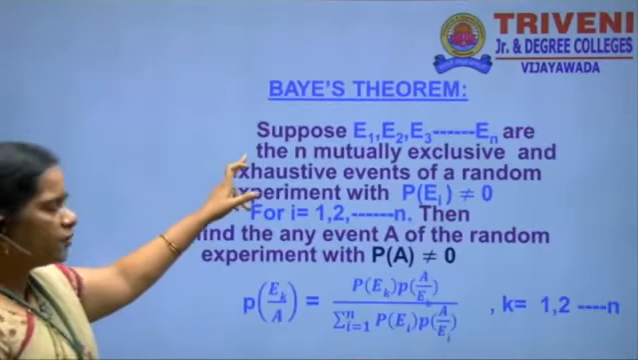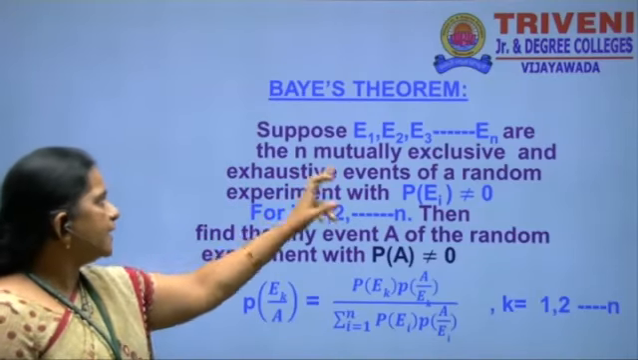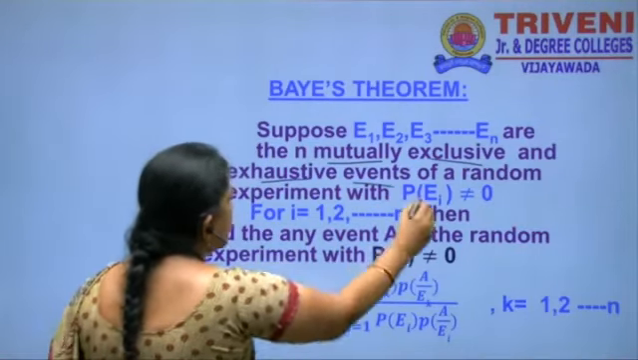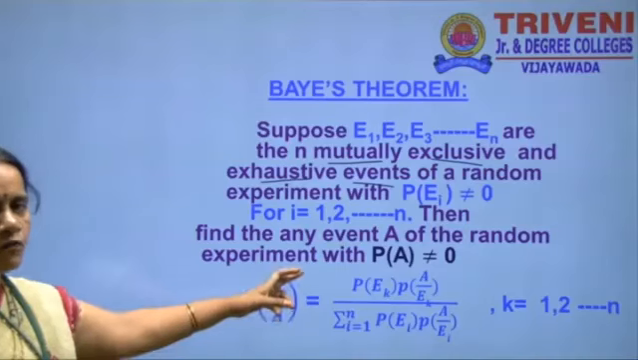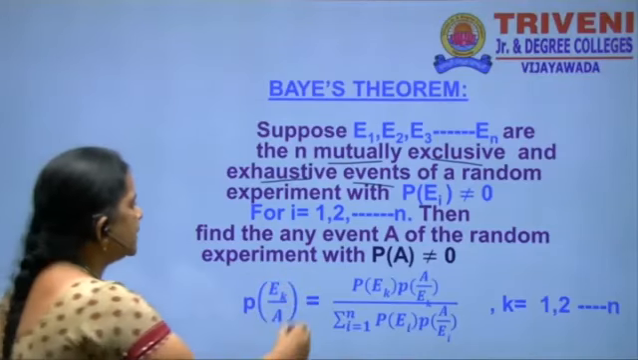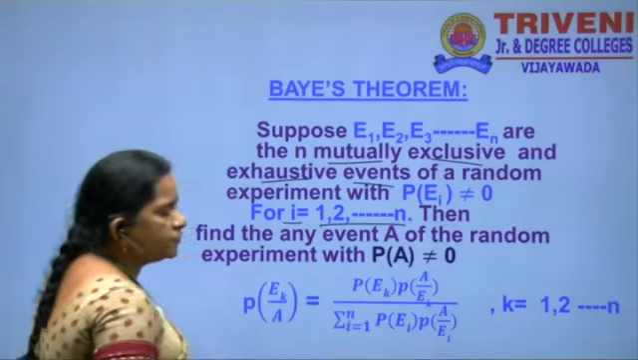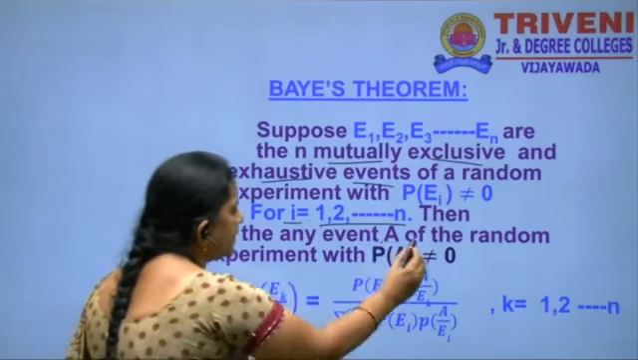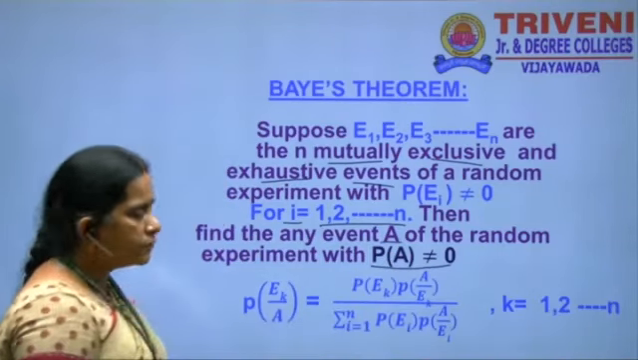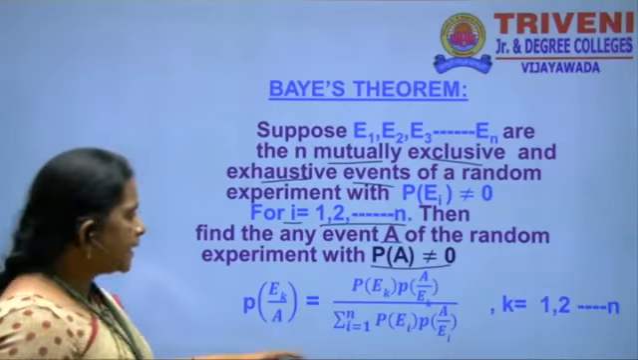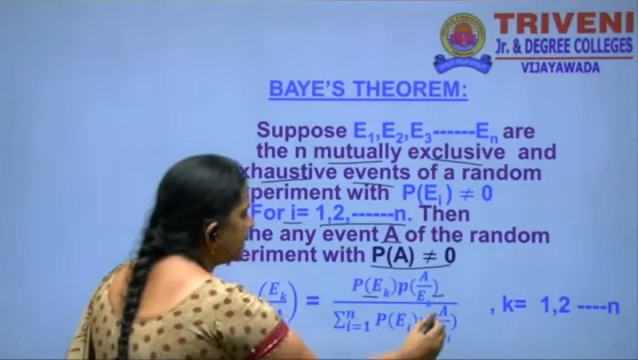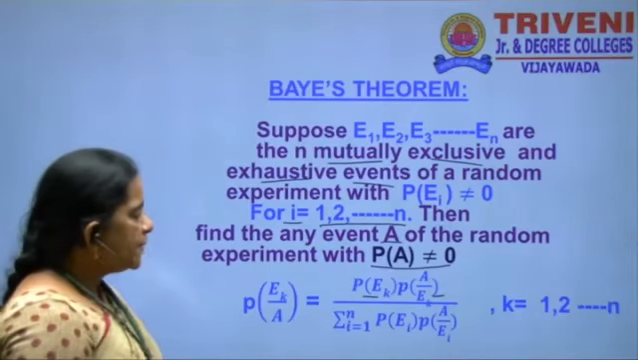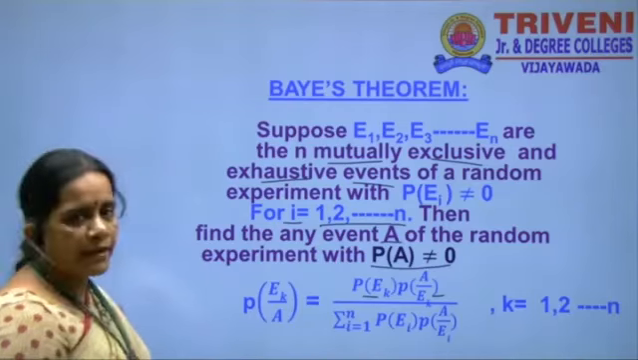Here is Bayes theorem. Suppose E1, E2, etc. En are n mutually exclusive and exhaustive events of a random experiment, then P of Ei is not equal to 0. Here the value of i is 1, 2, 3 and so on n. Then for any event A in a random experiment, the event is not equal to 0. That is P of Ek by A is equal to P of Ek into P of A by Ek by sigma i is equal to 1 to n P of Ei into P of A by Ei.